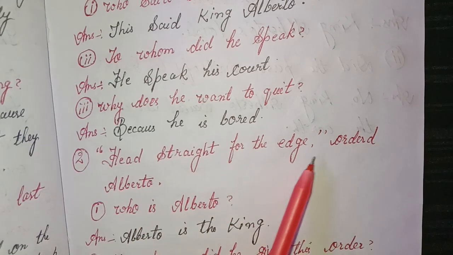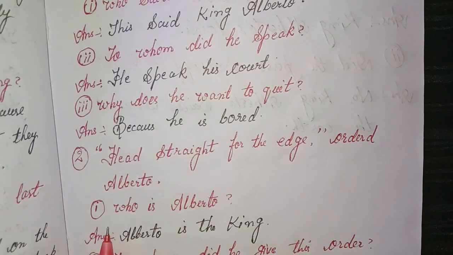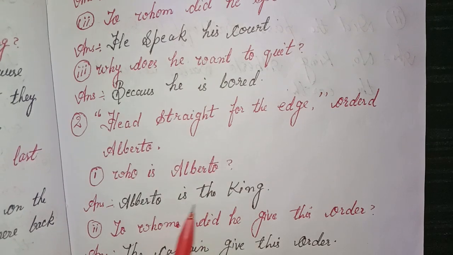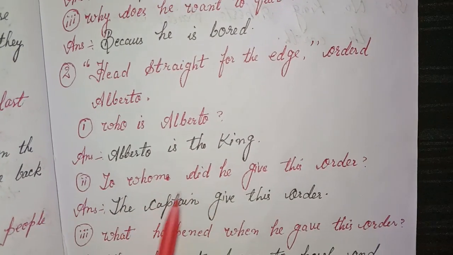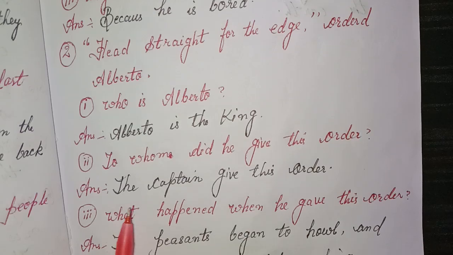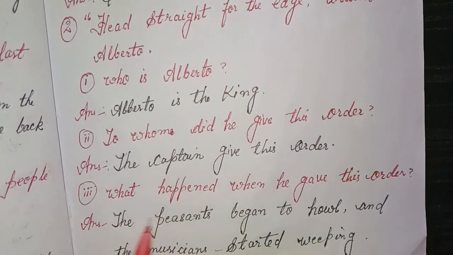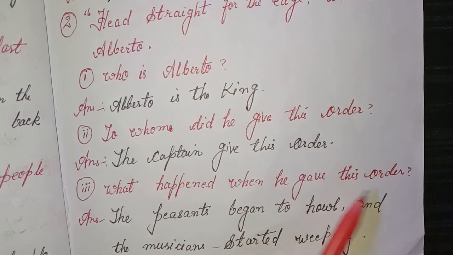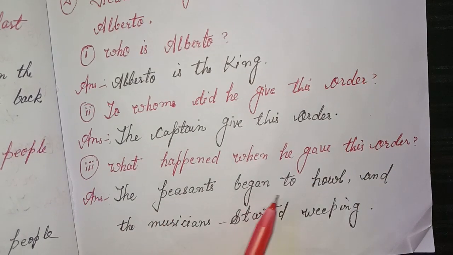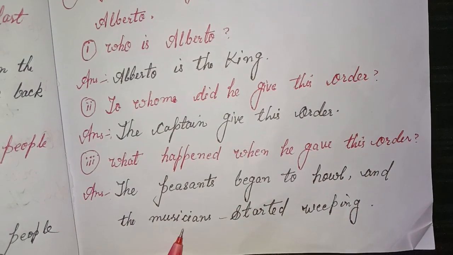Head straight for the edge, ordered Alberto. First, who is Alberto? Alberto is the king. Second, to whom did he give this order? He gave this order to the captain. Third, what happened when he gave this order? Answer. The peasants began to howl and the musicians started weeping.